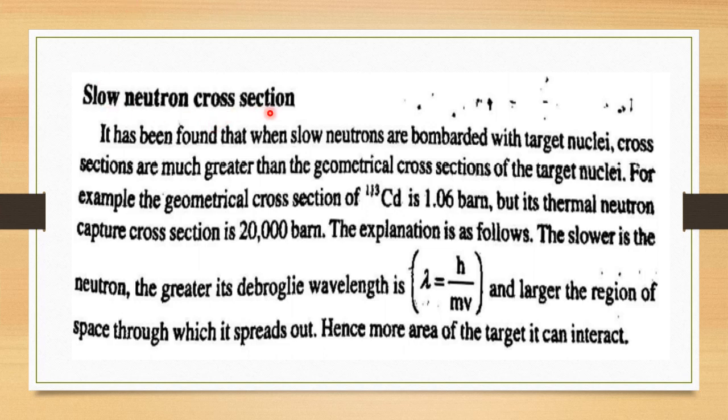Next is slow neutron cross section. It has been found that when slow neutrons are bombarded on target nuclei, cross sections are much greater than the geometric cross section of the target nuclei. For example, the geometric cross section of cadmium 113 is 1.06 barn, but its thermal neutron capture cross section is about 20,000 barn. The explanation is as follows. The slower the neutron, the greater its de Broglie wavelength, lambda is equal to h by mv, and the larger the region of space through which it spreads out. Hence, it can interact with more area of the target. That is why there is an increase in the cross section.